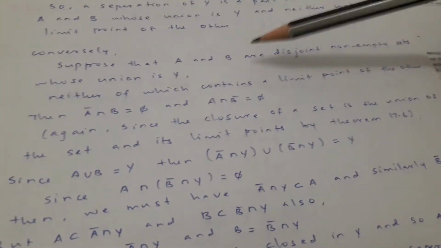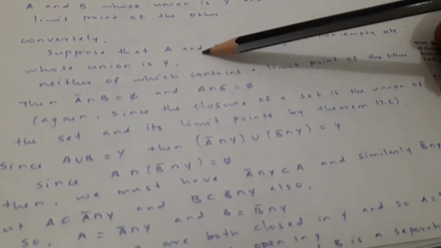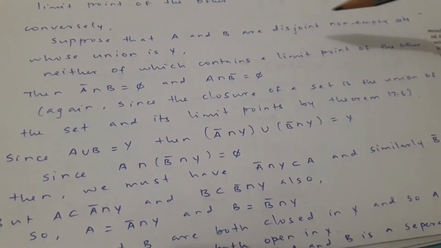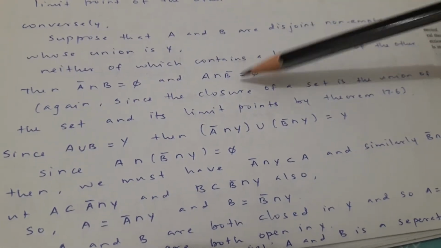Converse part: suppose that A and B are disjoint non-empty sets whose union is Y, neither of which contains a limit point of the other. Then A closure intersection B is empty and A intersection B closure is empty.